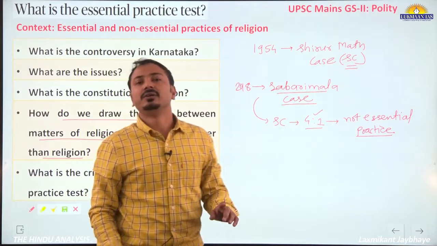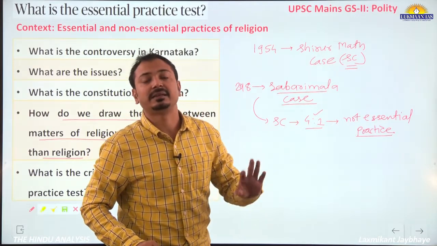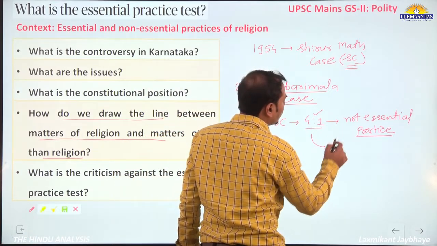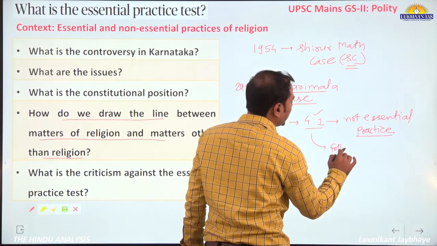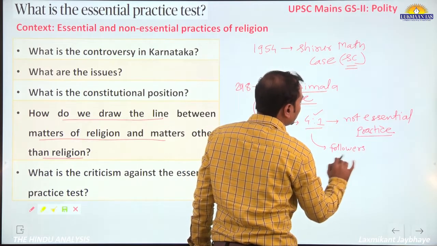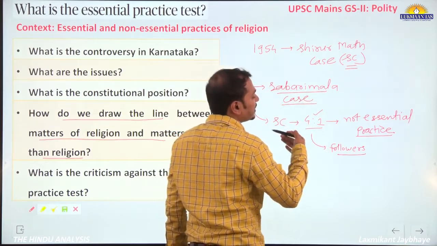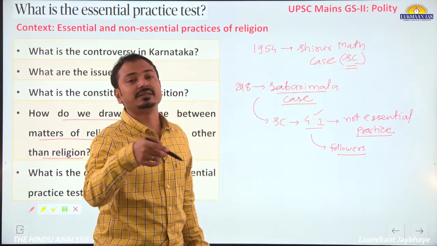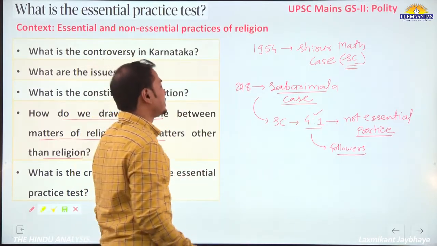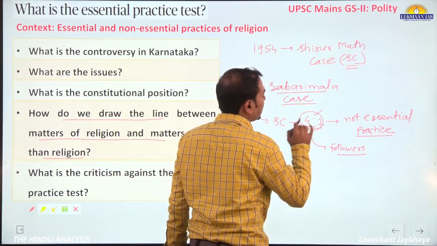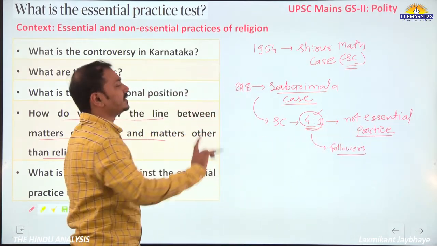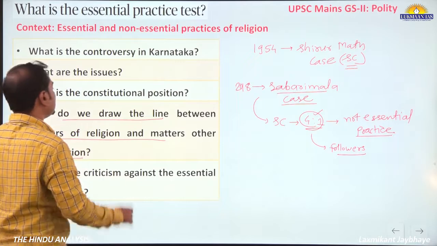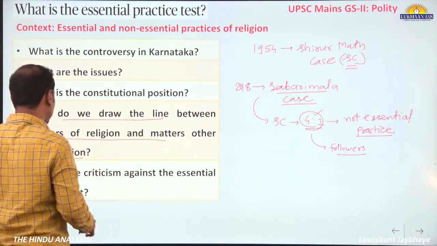But one judge, that too a female judge, dissented here and said that it is an essential practice. Also the Supreme Court in majority decided that those followers of Ayyappa temple in Sabarimala are not a separate religious sect. This division or denomination is not allowed by the Supreme Court here. So this is an example of the latest case, you can take this example. This is how, on a case by case basis, they have decided.